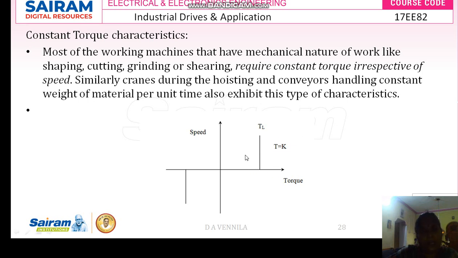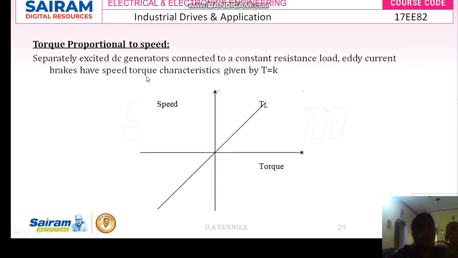Okay, only at a particular speed it will work. And here the weight of the material per unit also exhibits the same type of characteristics. Next, torque proportional to speed. Torque proportional to speed means this kind of torque will be generated in the separately excited DC generator. As the torque increases, your speed also increases. That is, the speed is directly proportional to torque.